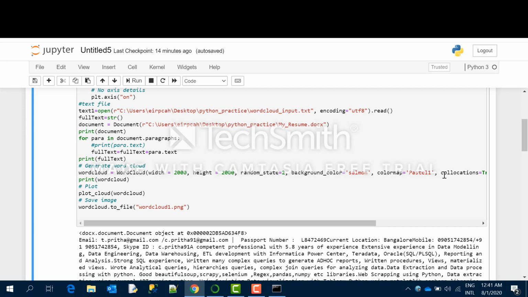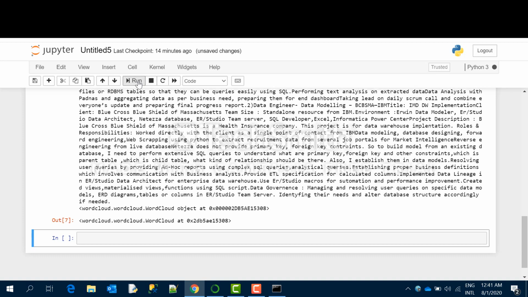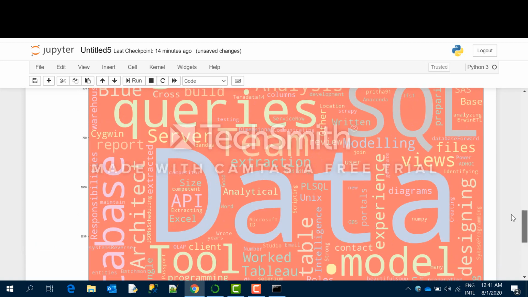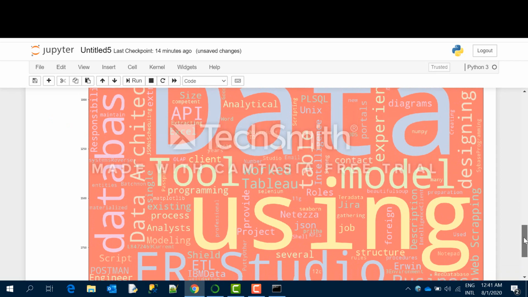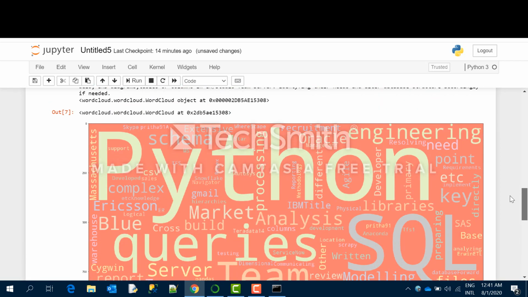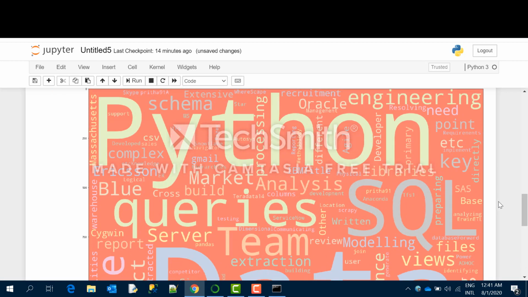Now you can do some trial and error with these parameters, and see which format is suiting you the most, which is visually more beautiful. Yeah, see, the background got changed, I mean, the structure got changed actually. Data is still in the middle because it is the most used word. Python was down, but it just went above. It got scattered a little bit.